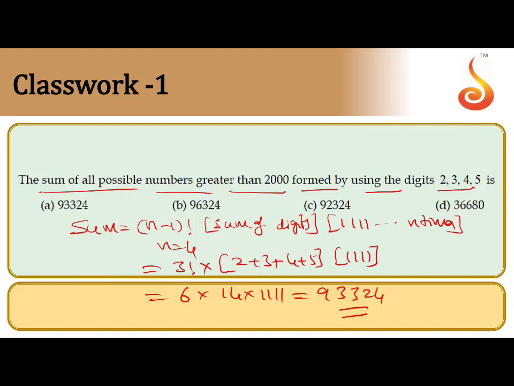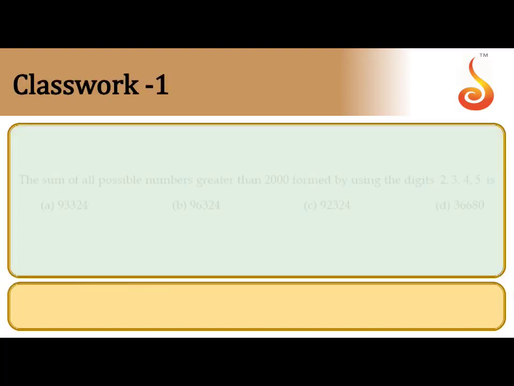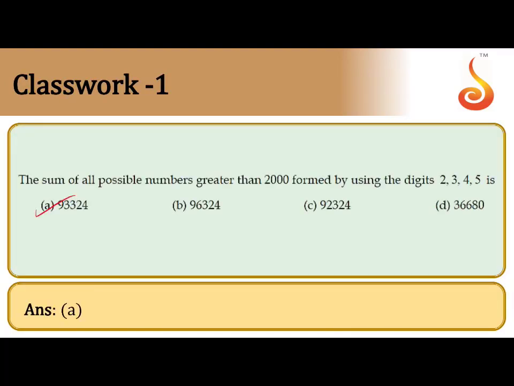I hope this is clear. What is the method? The formula is (n minus 1) factorial, where n indicates the number of digits in the given number, into the sum of all digits, into what? How many 1s should I take? It depends on the given digits. If there are 4 digits, write four 1s. If there are 5 digits, you can write five 1s. So this is a very good question. You can do this multiplication yourself. I'm giving the answer directly. Next, if you want, you can check the answer. So the answer is this one.